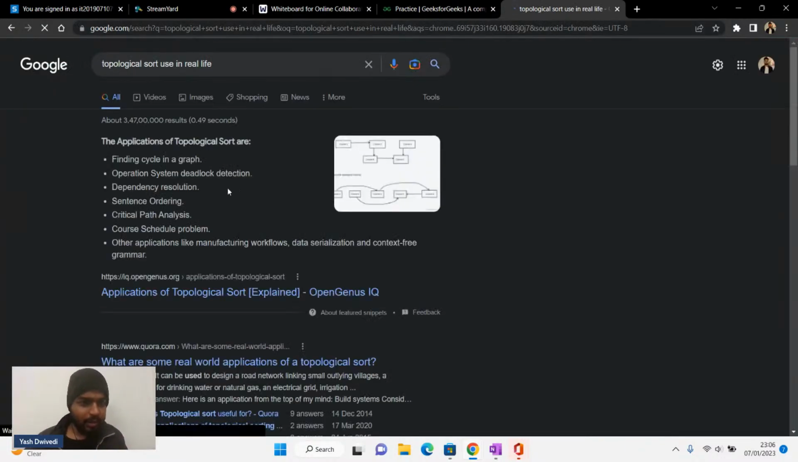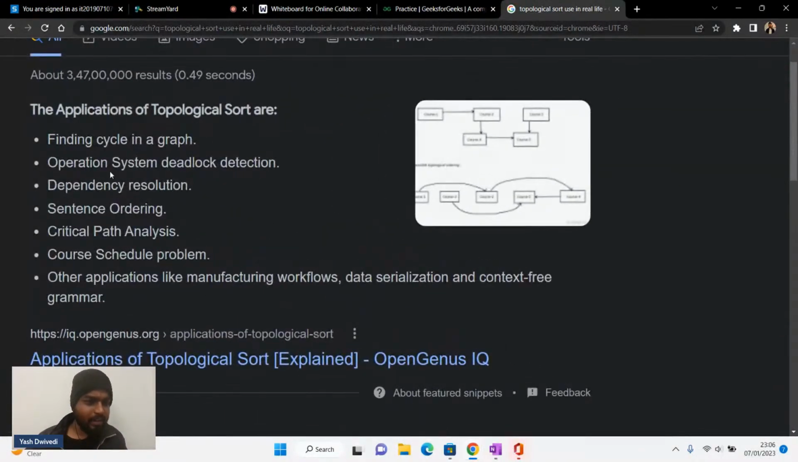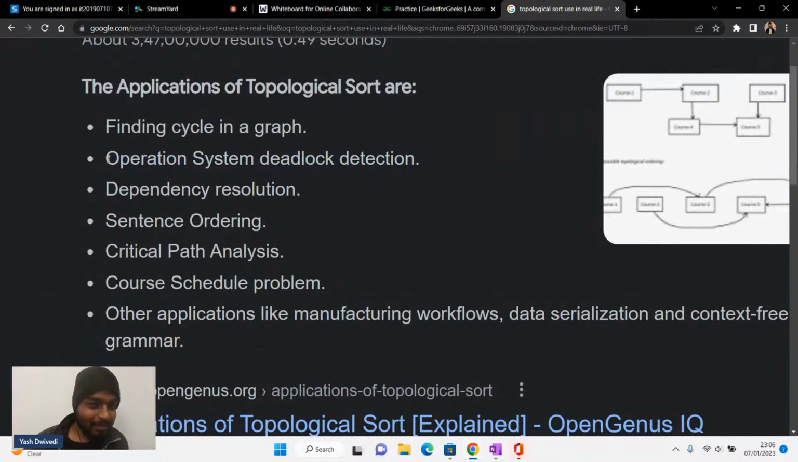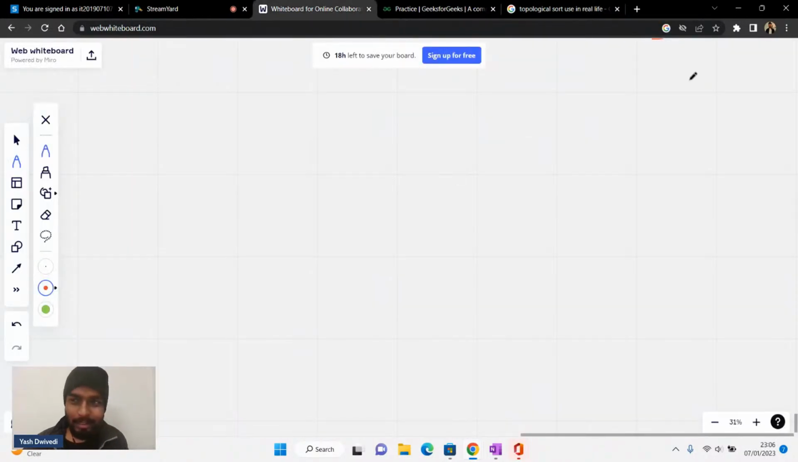So if I search this, you can see that it is used to find cycles. Okay, operating system deadlock. See, operating system deadlock. Right. Have you heard about operating systems? Please write +1 in the chat. Have you ever heard about deadlocks? Deadlock in operating system, right? You must have heard about deadlock, right?